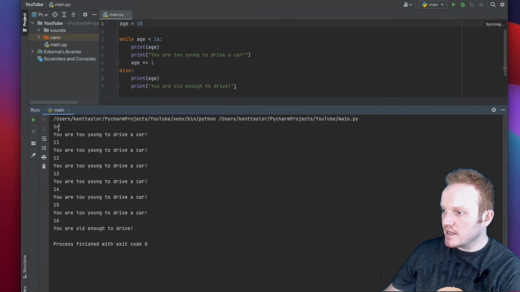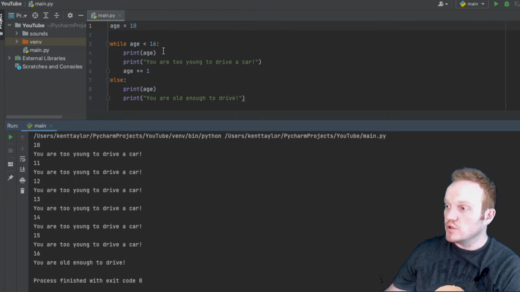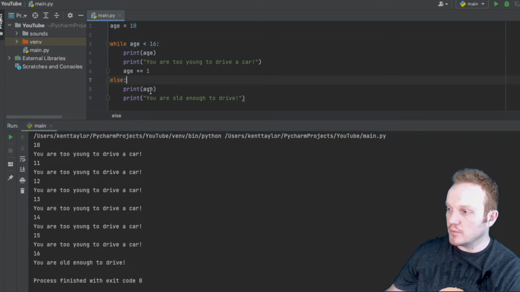And if I hit run, look at this. It says 10, you are too young to drive a car. 11, you are too young to drive a car. And you can see that age just keeps increasing 1 year. But once it reaches 16, your computer asks, is age less than 16? No. So it skips the loop and it ran my else. It printed 16 and then it says you're old enough to drive.